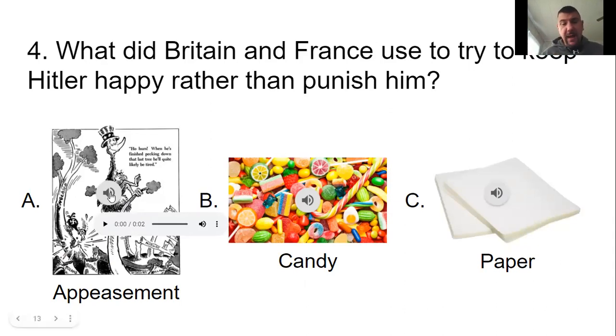So they tried appeasement. Instead, it backfired on them, and it just made Hitler bolder, made him go and attack other countries and conquer other countries. Ding, ding, ding. We have a winner.